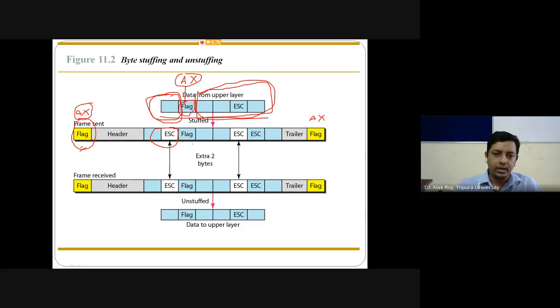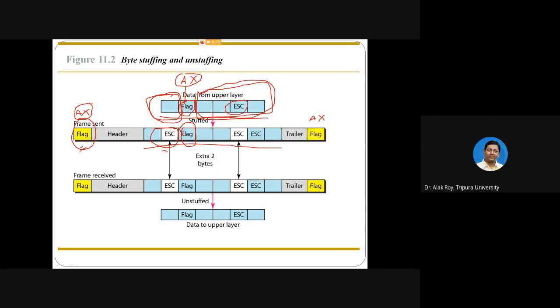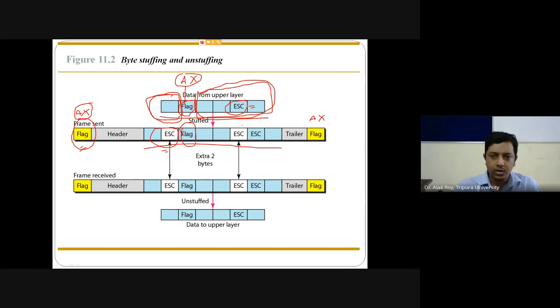Whenever identical information to the flag, AX, is available in the data portion, then use an extra byte, that is escape. Since you are using escape, sometimes if the data itself has an escape, then the next information can be wrongly interpreted, so you have to use another escape before the data escape.